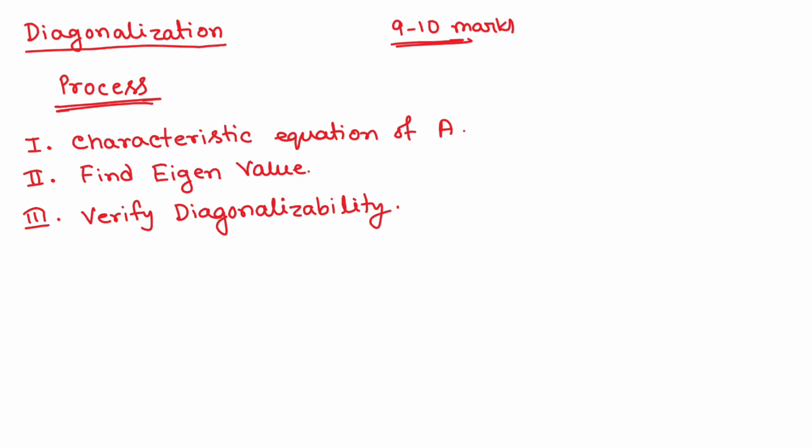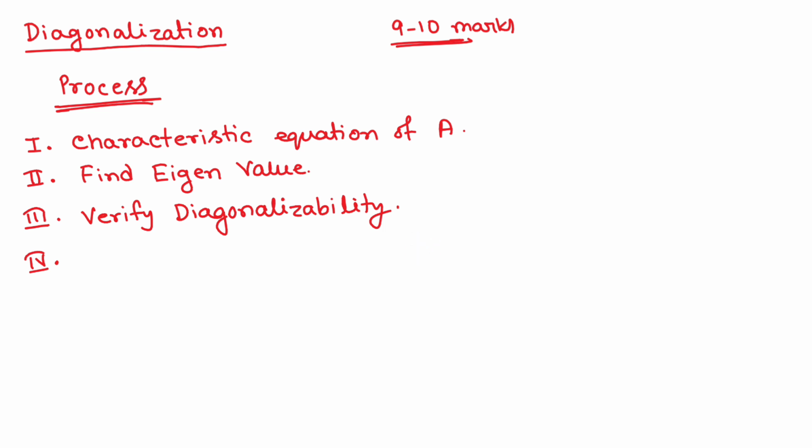Now step number 4. If the matrix is diagonalizable, then we approach step 4. But if the matrix is not diagonalizable, then you have to write that the matrix is not diagonalizable, and that will be the answer. So if the matrix is diagonalizable, go to the next step.